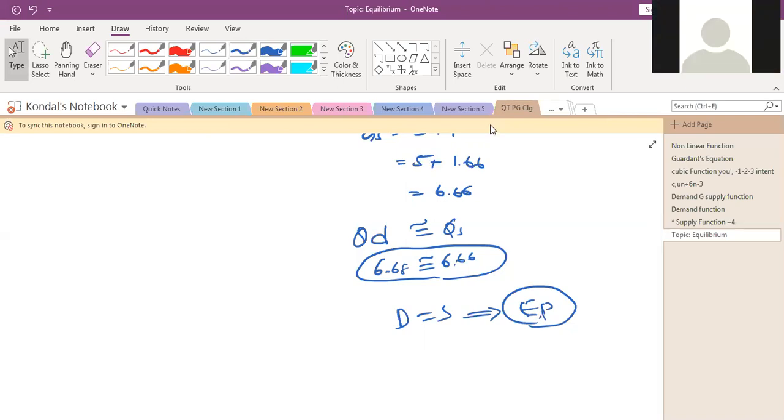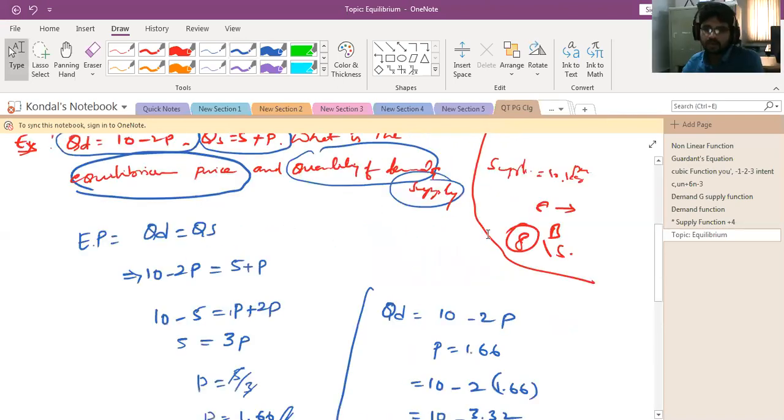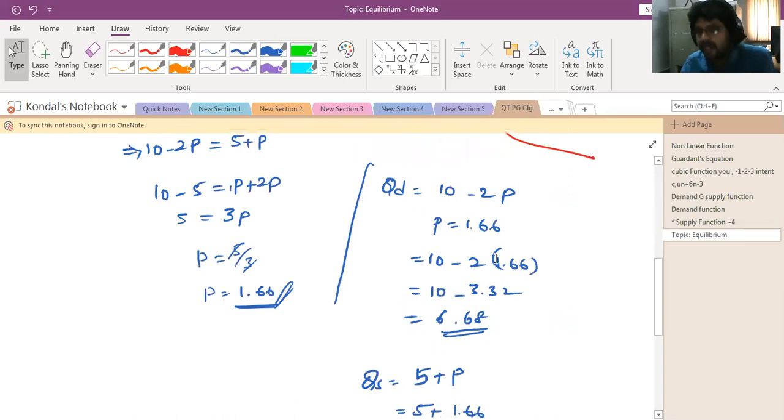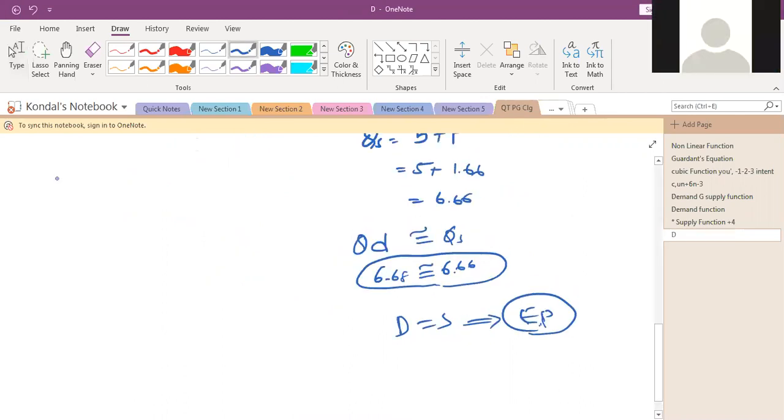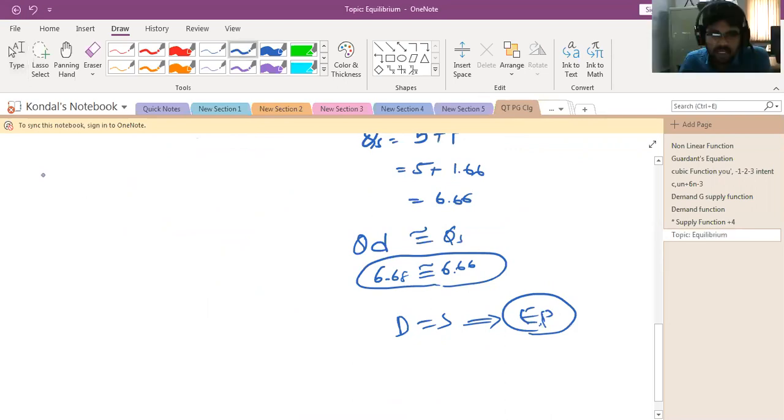Have you got it? Mathematically it is okay, but in microeconomics, most of the time we see the equilibrium price graphically. So see, for example, the last data we have, whatever we have taken as an example.